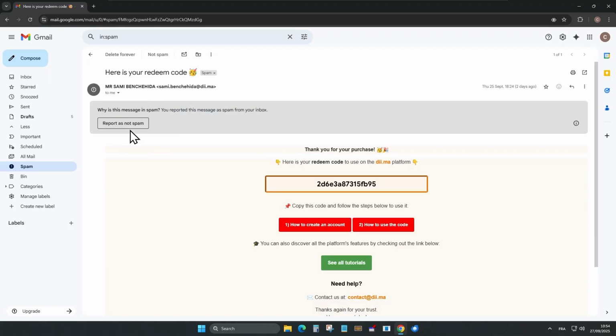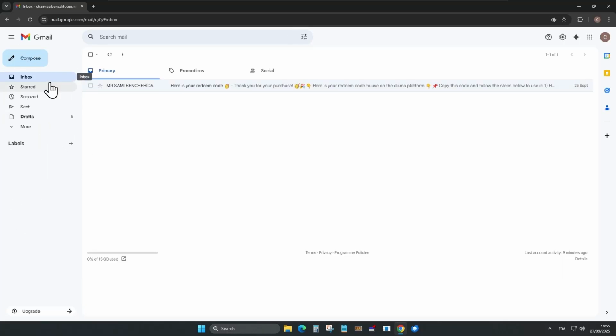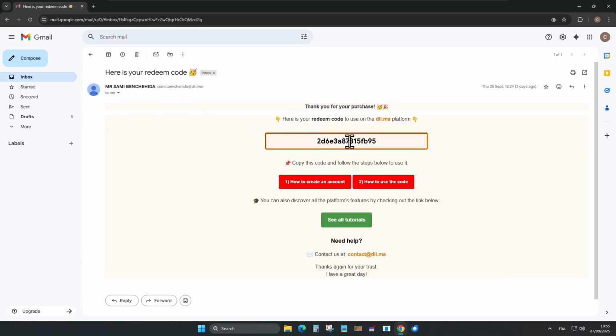Click on Report as Not Spam. Once it's reported as not spam, the message will move into the inbox. So let's go to the inbox and open the message. Step 2. Once you've opened the message, copy the redeem code.